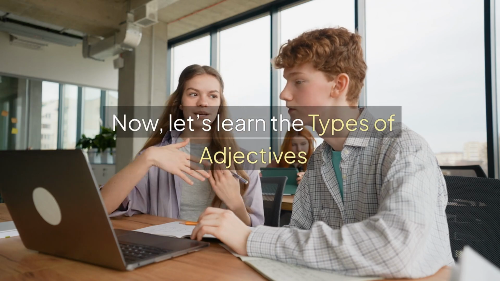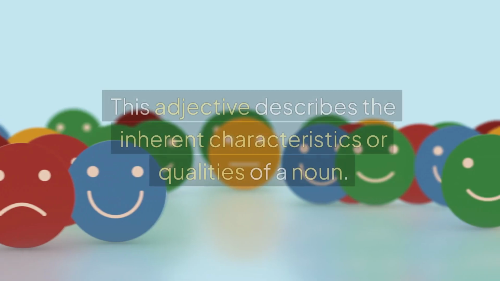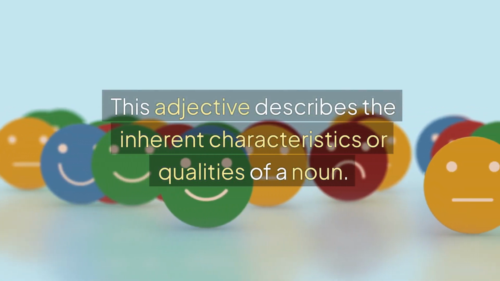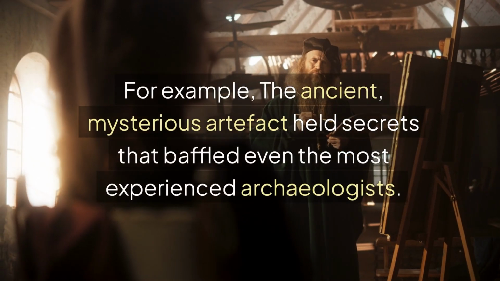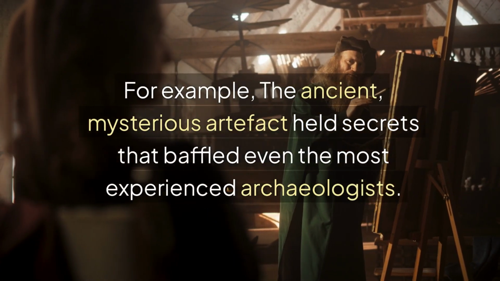Now, let's learn the types of adjectives. First is adjectives of quality. This adjective describes the inherent characteristics or qualities of a noun. For example, the ancient, mysterious artifact held secrets that baffled even the most experienced archaeologists.